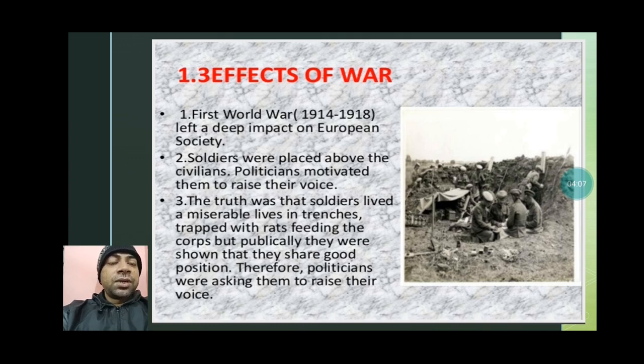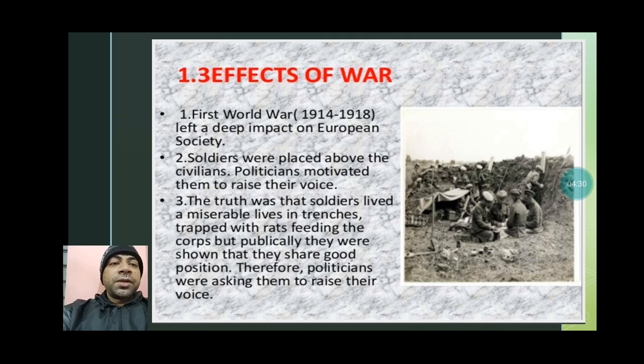I had shown you earlier also, trenches means a narrow dug, trapped with rats feeding on the crops, but publicly they were shown as having a good position. Therefore politicians were asking them to raise their voice.